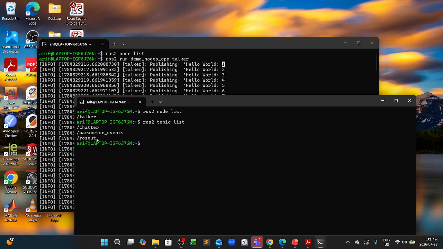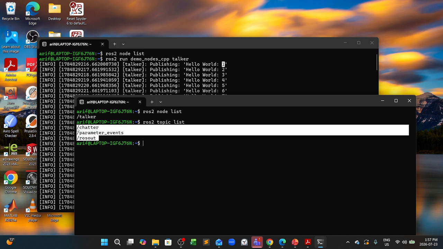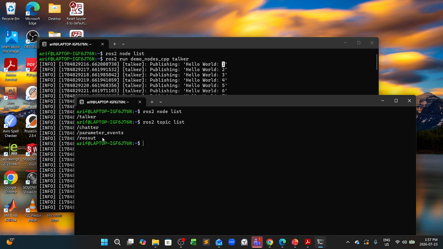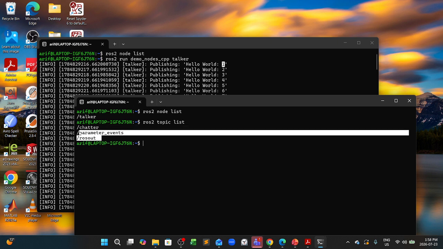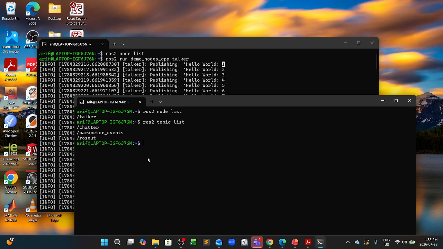If everything was taken care of by one single channel, it would have been difficult for the debugging process, and also to understand the parameter changes. So that's why instead of one channel, we can see two more channels along with the chatter. Okay, so that said, we can create another node which can actually listen to this.